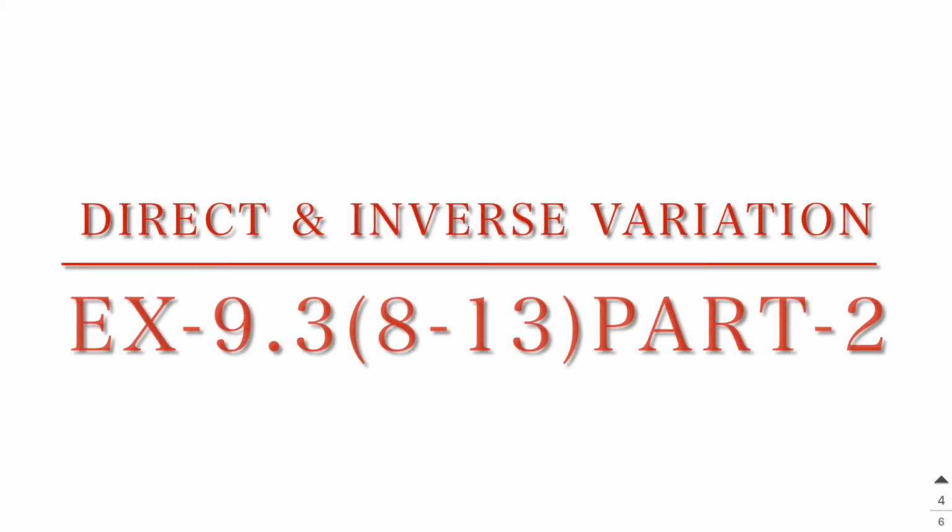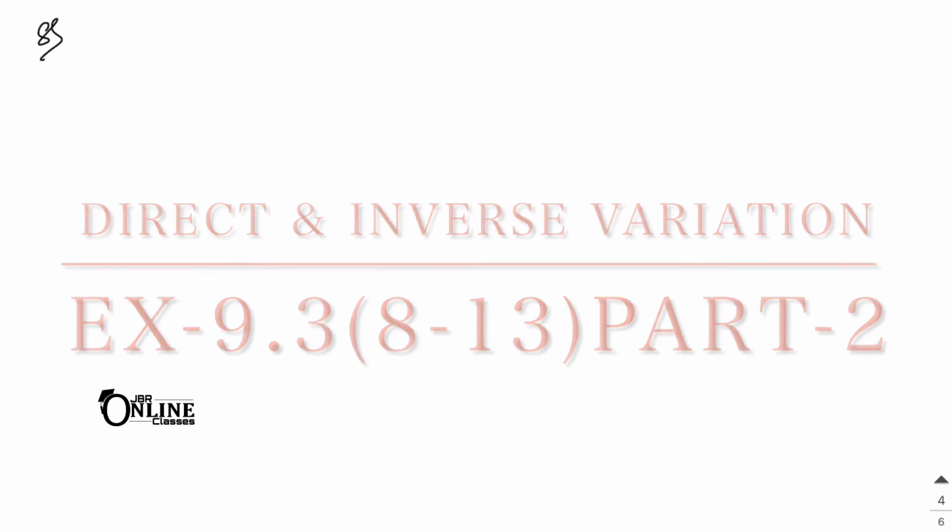Hello everyone, now in this video I am going to start from sum number 8. For the previous part, please check the description box, the link will be there. So here in sum number 8, A can do a job in 10 days while B can do it in 15 days. If they work together and earn 3500, how should they share the money?